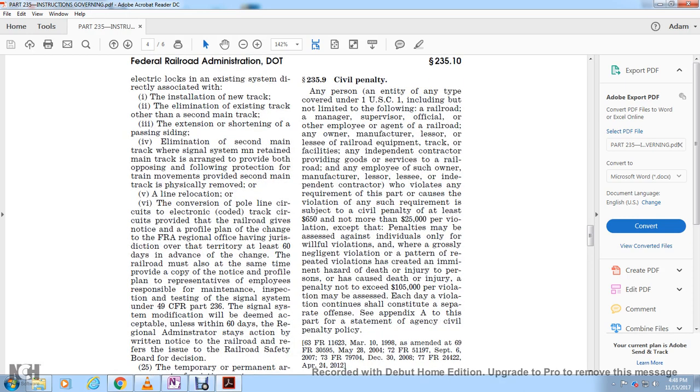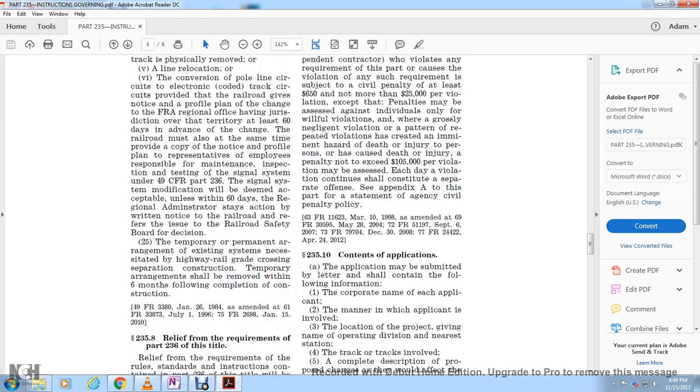5, 6. Conversion of a pole line circuit to the electronic coded track circuit, provided that the railroad gives the notice for the profile plan of the change to the FRA regional office having jurisdiction over the territory at least 60 days in advance of the change. The railroad must also at the same time provide a copy of the notice and the profile with the plans representing the employee responsibility for maintenance, inspection, and testing of the signal system under Title 49 CFR Part 236. The signal system modification will be deemed acceptable unless within 60 days the regional administrator stays action with written notice to the railroad, who may refer the issue to the Railroad Safety Board for decision.